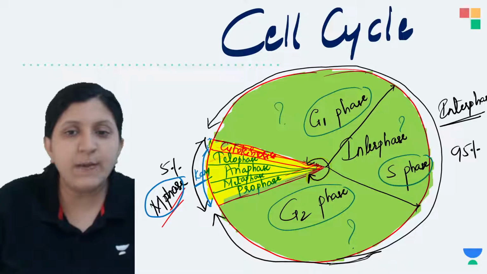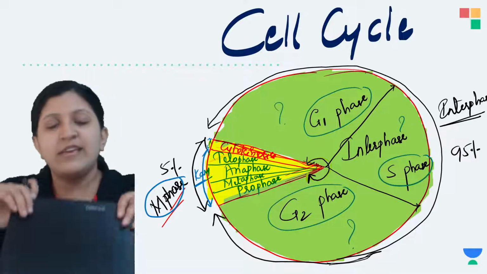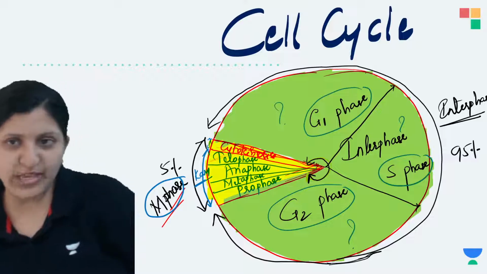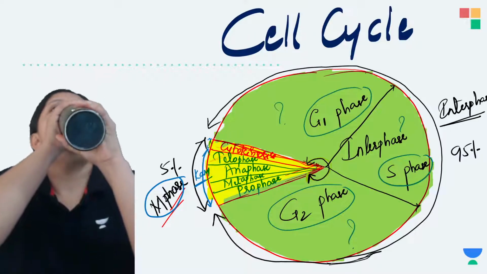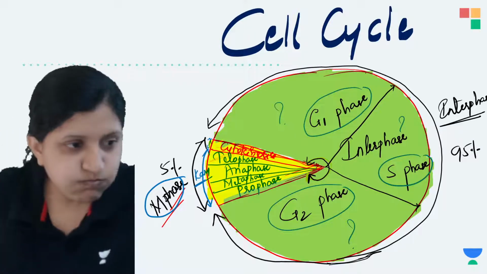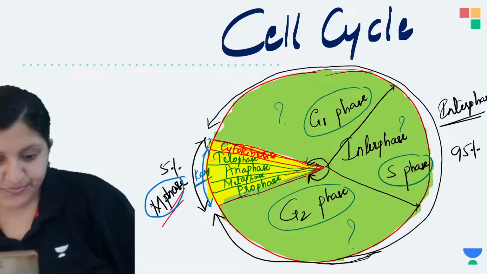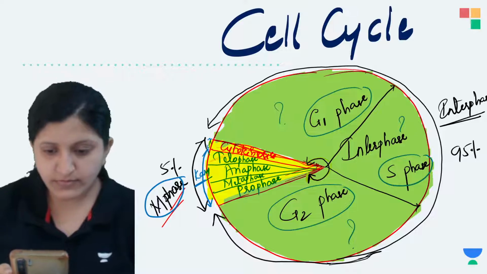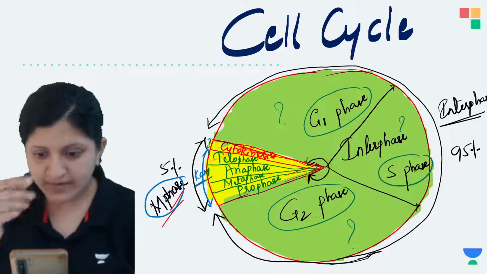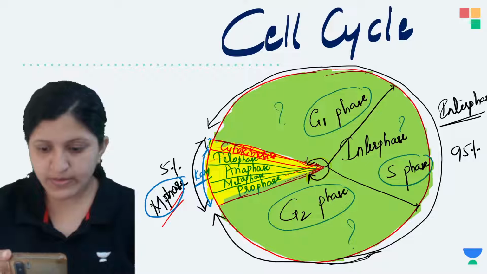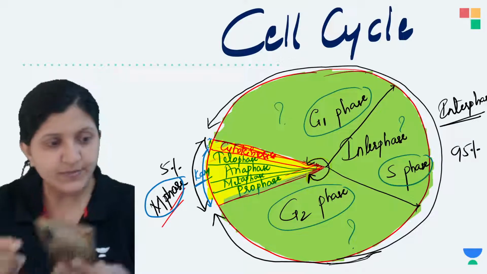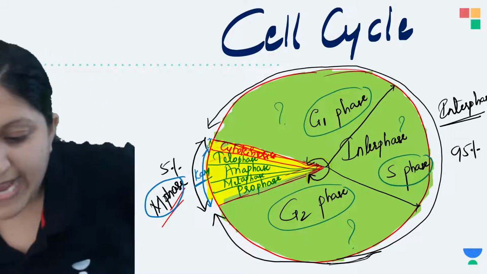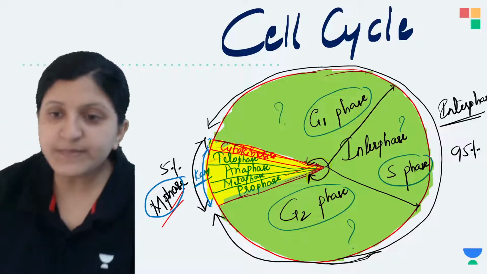Anybody has any idea what exactly happens in M phase or G1 phase, S phase, or G2 phase? Any of you? No idea.